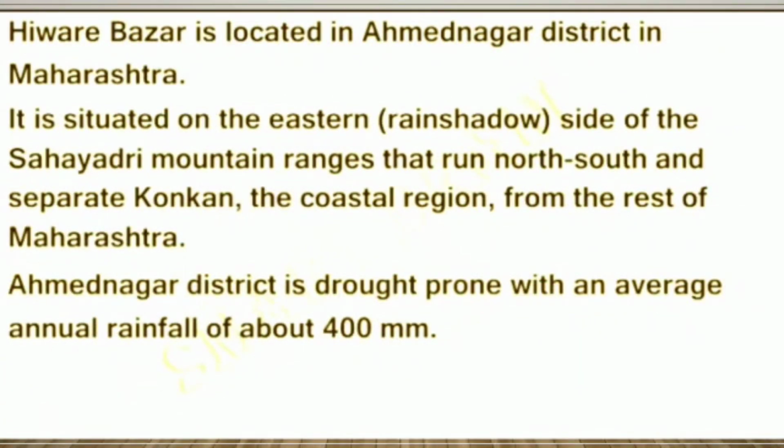Hiware Bazar is located in Ahmednagar district in Maharashtra. It is situated on the eastern side of the Sahyadri mountain ranges that run north to south and separate Konkan, the coastal region, from the rest of Maharashtra. Ahmednagar district is drought prone with an average annual rainfall of about 400 millimeters.